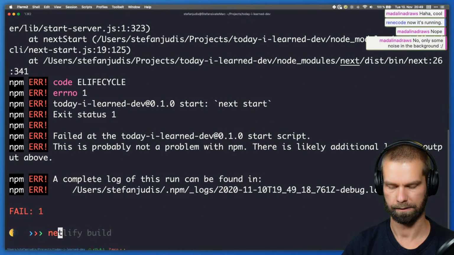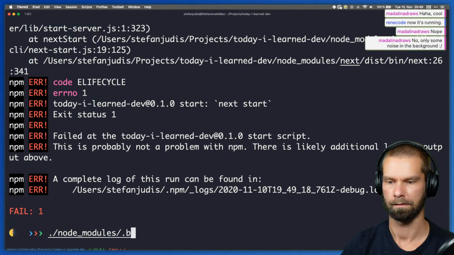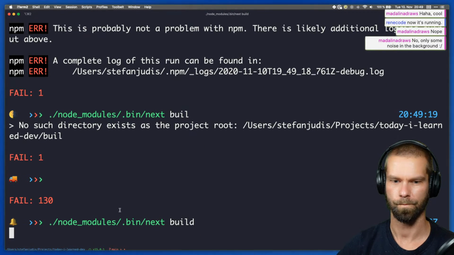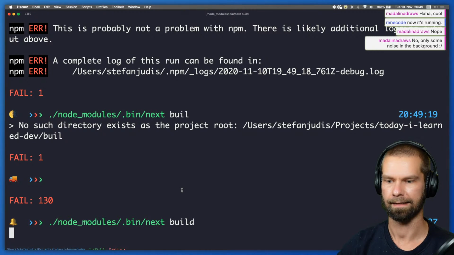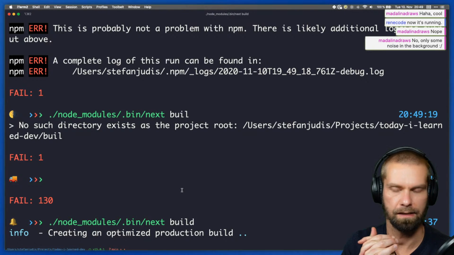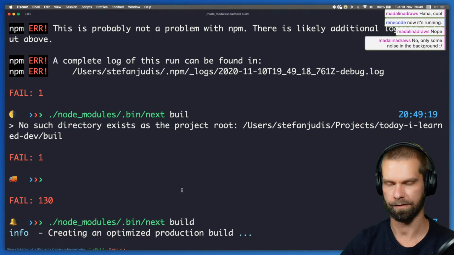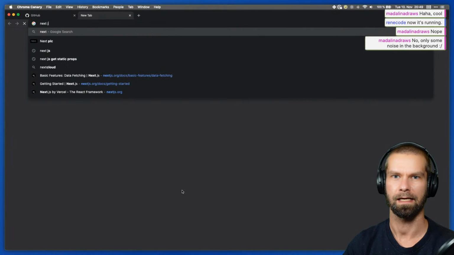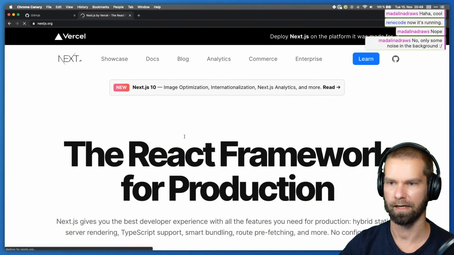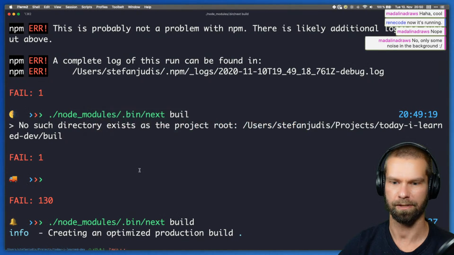Try running next build. So let's see. And what we did last week is that we started fetching some RSS feeds, and everything is a Next.js application. For the people that don't know Next.js, this is one of these fairly new React frameworks that run on the server side, and it has a pretty sweet development experience.